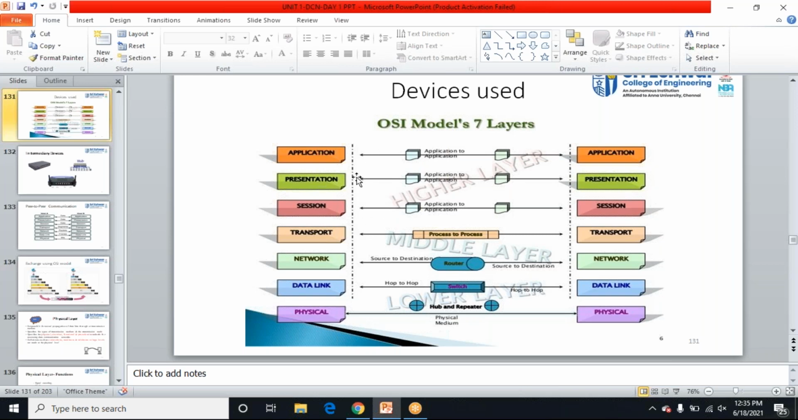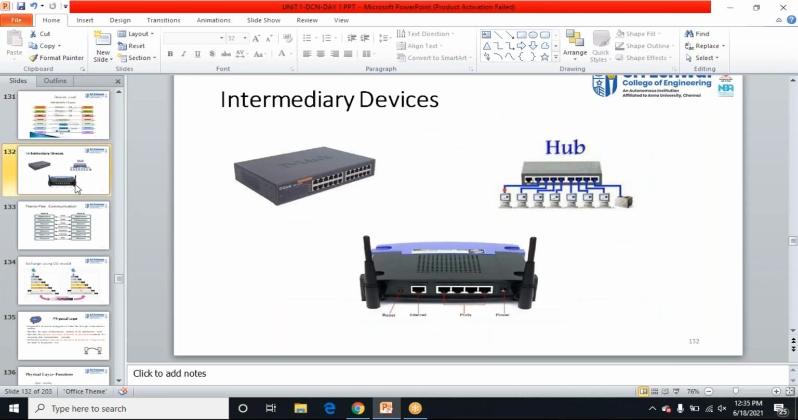For these three layers, we are not going to use any devices, only protocols in the application, presentation, and session layers. Please make note of this: devices used in OSI layers, very very important. And this one we have learned, right? The intermediate devices: hubs, routers and switches.